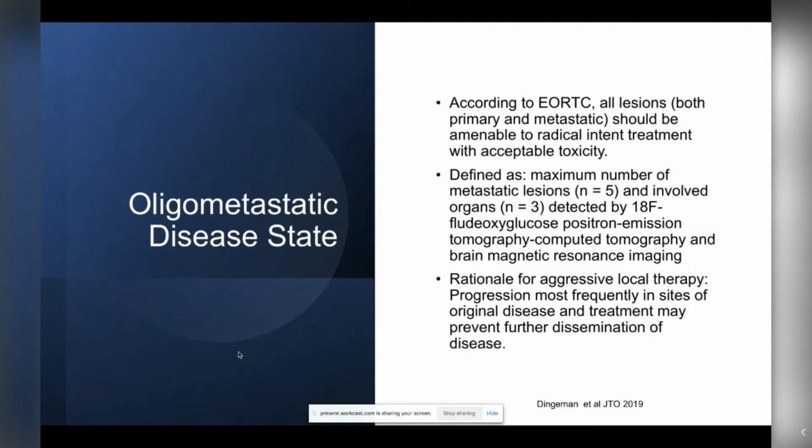One important thing about thinking about Oligo-Metastatic disease is, why is there a rationale for using local therapies such as surgery and radiation? One of the thoughts is that progression most frequently occurs in sites of the original disease, and the treatment may also prevent further dissemination of disease by getting rid of some of the resistant clones, especially with regards to targeted therapies and driver mutation patients.